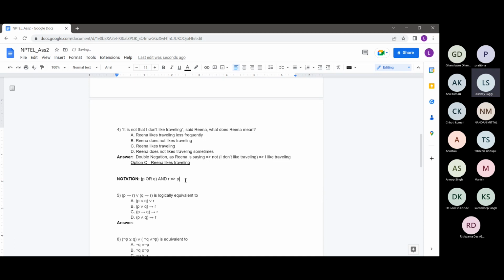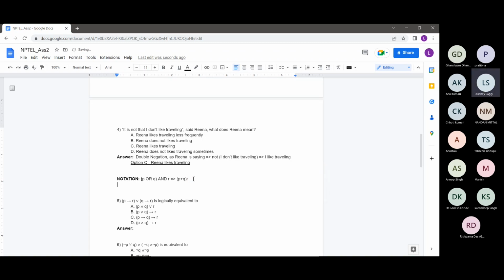So I'll represent P or Q as P plus Q. Maybe you would have seen also that or corresponds to a sort of Boolean addition, and and corresponds to a Boolean multiplication. So for multiplication, we can just write it like this.